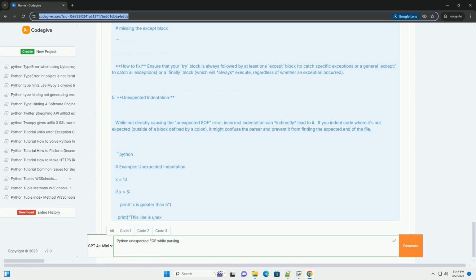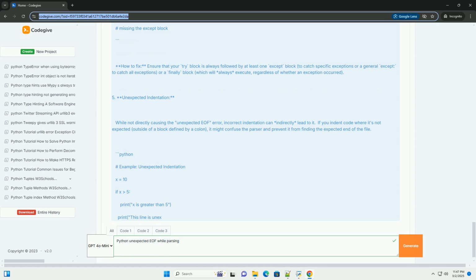However, if you accidentally leave a backslash at the end of the file or within a string, Python will expect more code on the following line, leading to the EOF error. This is less common, but worth checking. How to fix: remove any stray backslashes at the end of the file or within strings where they are not intended. If you intend to use line continuation, make sure the statement is valid.